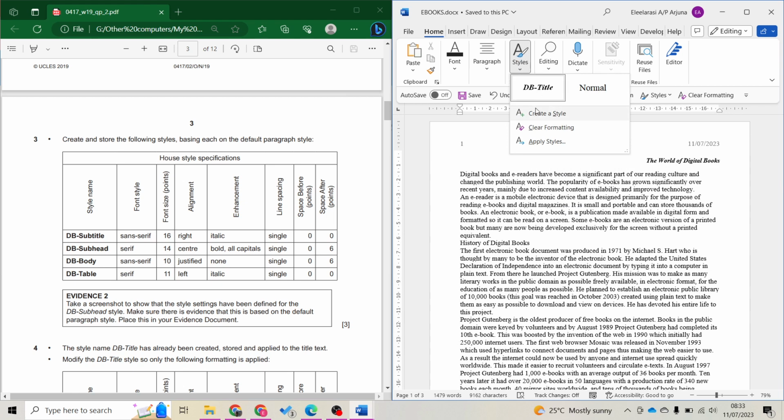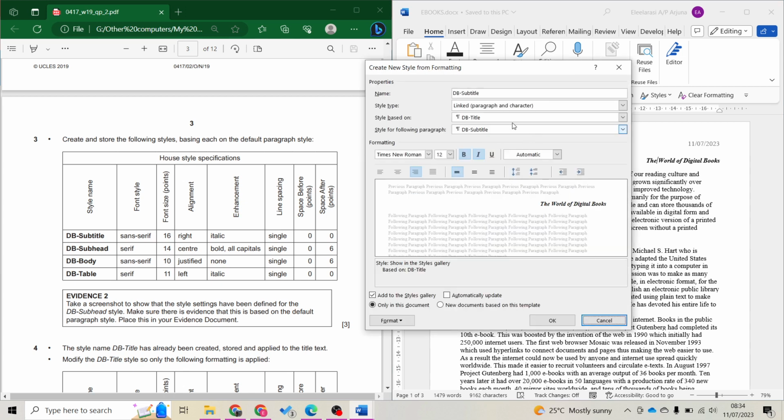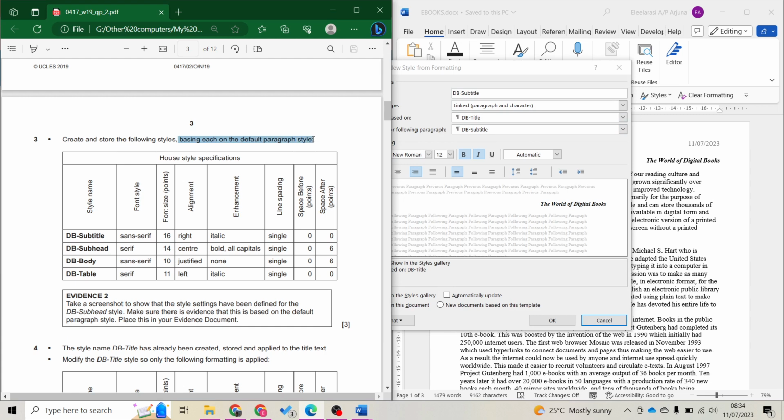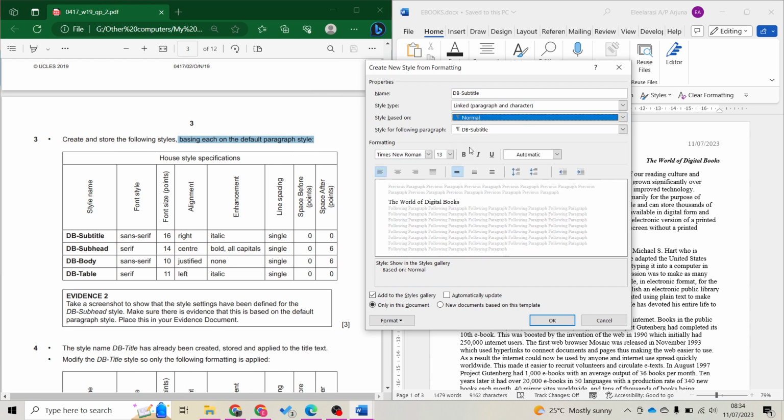So whenever I create a style, it will change. Then I can change back to this. So it's title, modify. And here, a lot of you missed this part, basing each on the default paragraph style. So here, base for you to change to normal. That's the first thing. Okay, let's start.